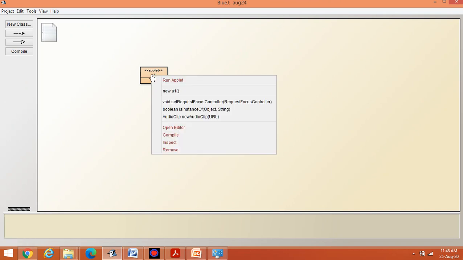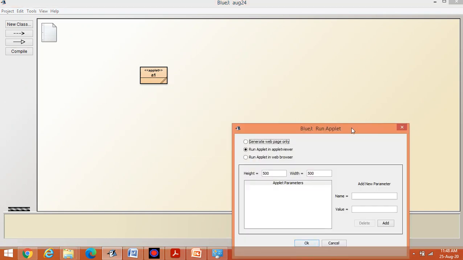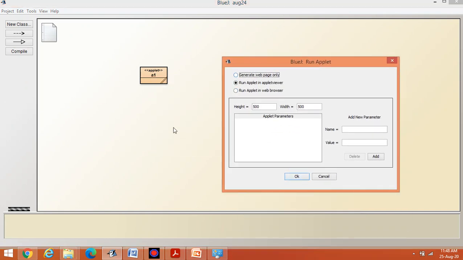Then execute, run applet. Now when you run the applet, there are three options. One is generate web page only. Second, which we have to adopt, is run applet in applet viewer. This one is the important part.